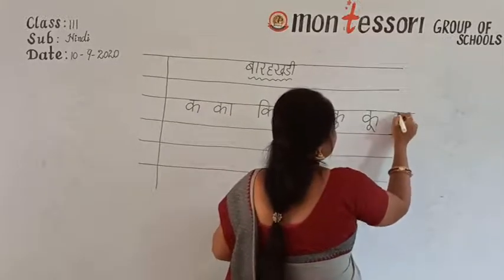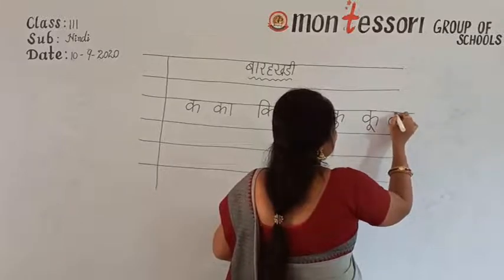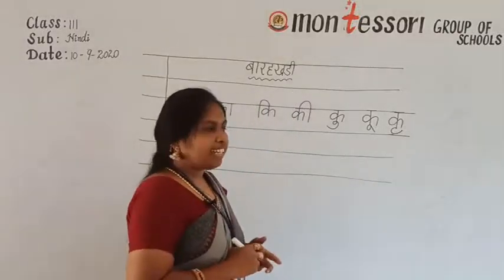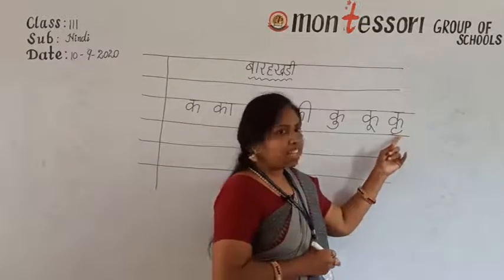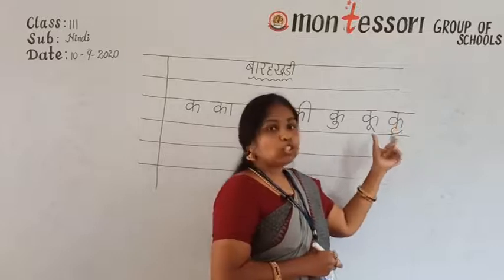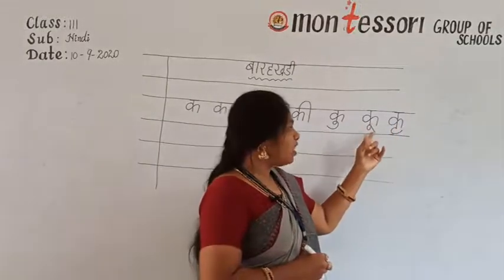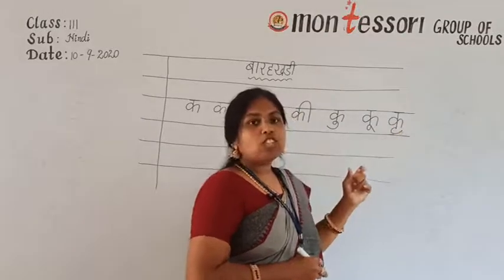If it is visible here, you can write here. If you have the place, you can write here. Ka ru ki matra, kru. Ka and ru sound. Ka and u sound ku. No, this is a long vowel. Ka and ru is a short vowel.